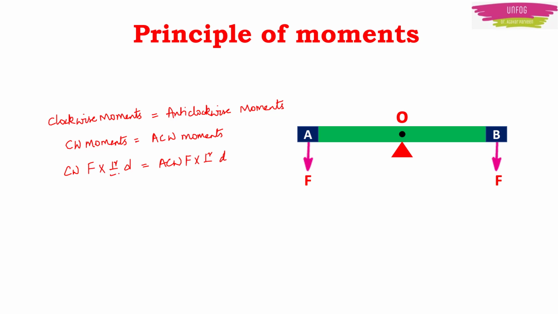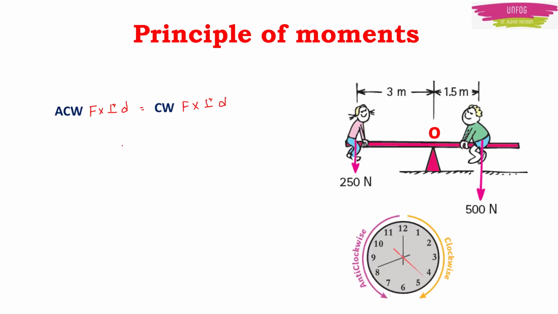On the left hand side, the perpendicular distance will be OB. And on the right hand side, the perpendicular distance will be OA. For example, if the force is 250 newtons, you multiply it with the perpendicular distance, which is 3 meters here. And this will be equal to 500 Newton into 1.5 meter. So both the moments will be equal here. It will be 750 Newton meter.